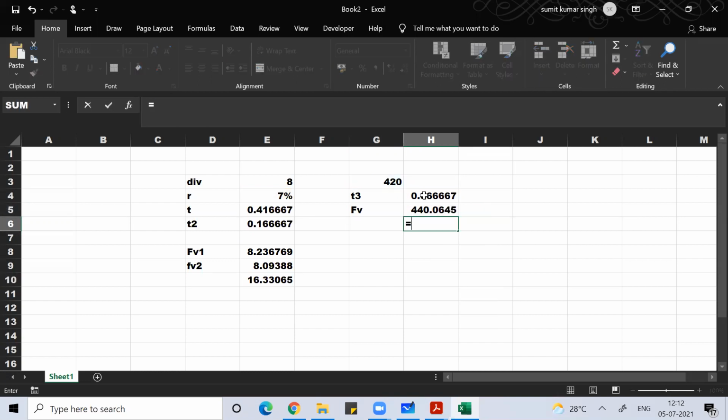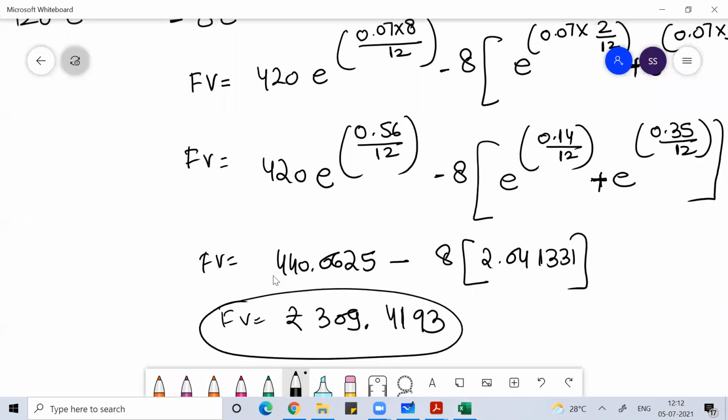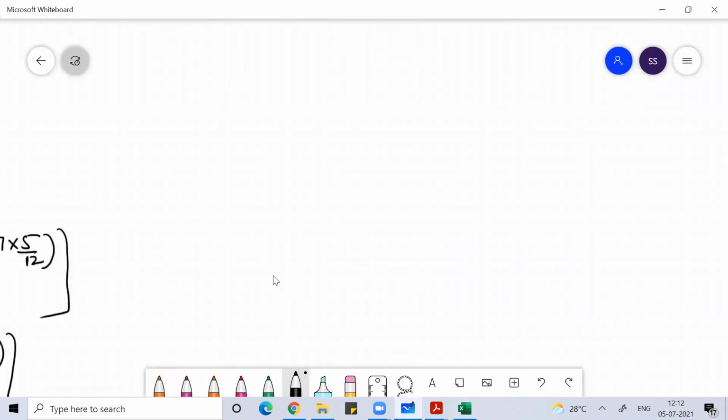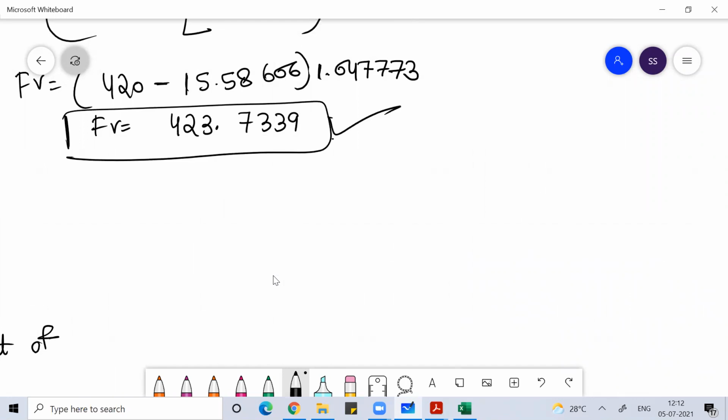Now the value of the stock minus the total dividend is coming to 423.7339. Yeah, guys, this is the correct answer.